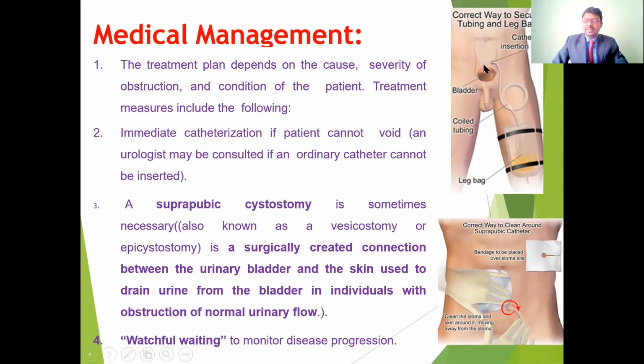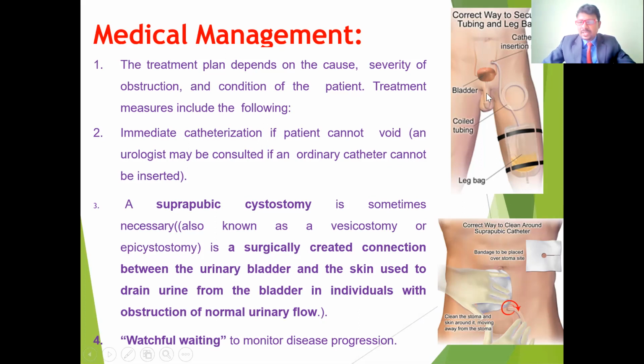That means opening the bladder directly, under the skin, and putting the catheter directly into the bladder. From there we can collect the urine into the urinary bag. This procedure is also called a vesicostomy. That means we are going to collect the urine from the bladder directly with the catheter. This is a surgical procedure, a connection between the urinary bladder and the skin, used to drain the urine from the bladder in individuals with obstruction of the normal urinary flow.